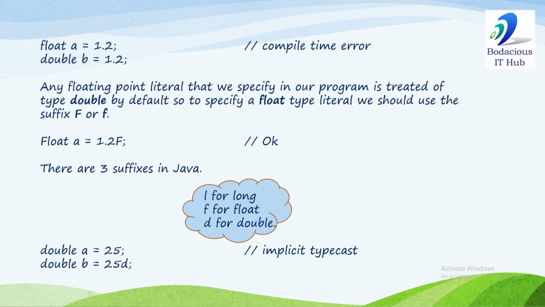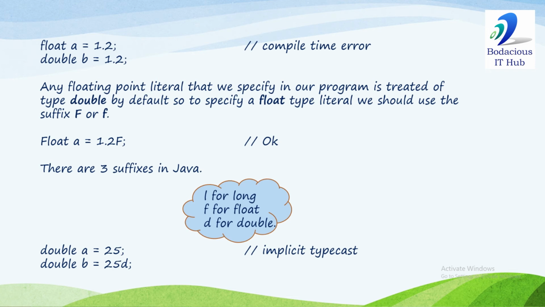So the data type of 1.2 is double, and double occupies 8 bytes. So in this statement, we are assigning an 8 byte value to an 8 byte variable. No problem. In this statement, we are assigning an 8 byte value to a 4 byte variable. It's a narrowing. Narrowing is not allowed. So compile time error.